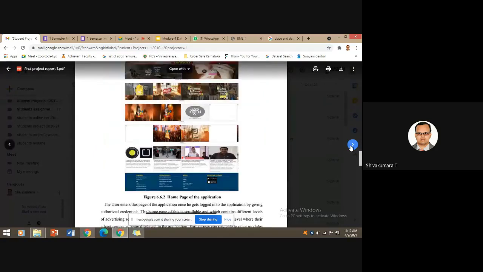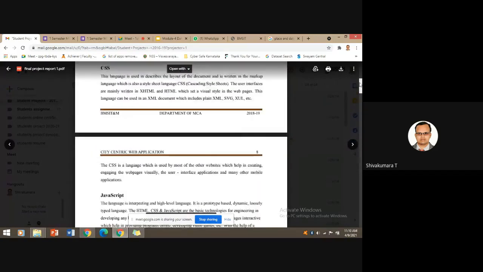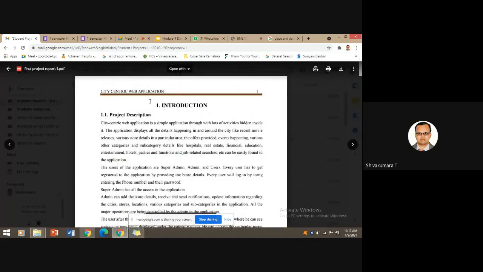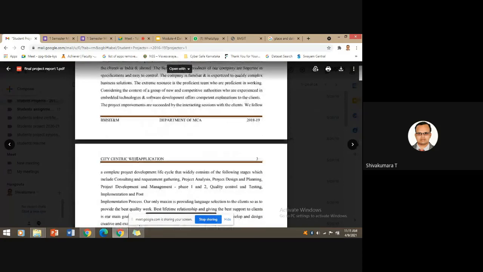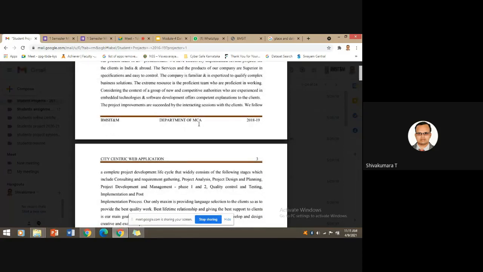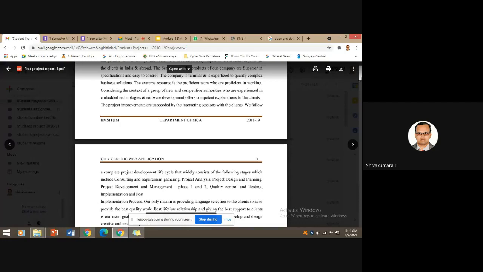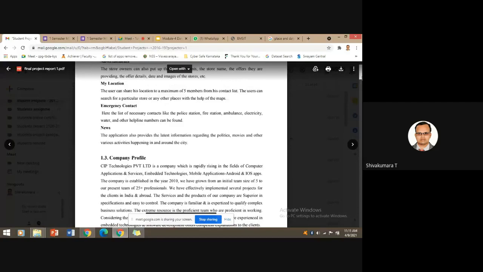Now, the main content, how it flows. It begins from the introduction chapter. You can observe that the header shows the project title, the number shows the page number of the project, and at the bottom of the page it shows that it belongs to BMSIT and the Department of MCA, and the year in which the student carried out the project, 2018-19. So the header and footer on every page display the page number as well as this information.